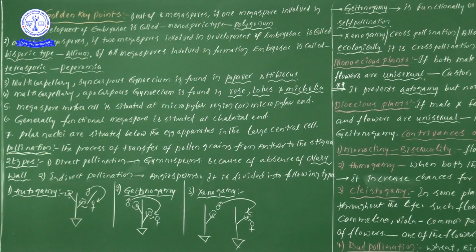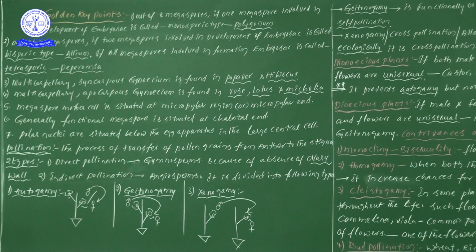Next, from a knowledge point of view, there are two types of pollination: direct pollination and indirect pollination. Direct pollination we can see in gymnosperms. What does direct pollination mean? Once you read this information you will understand clearly. Direct pollination is found in gymnosperms because of the absence of ovary wall. If the ovary wall is absent, definitely the ovules are exposed in the air.